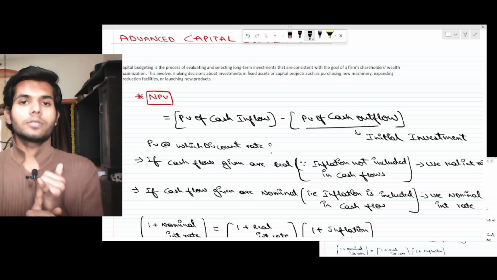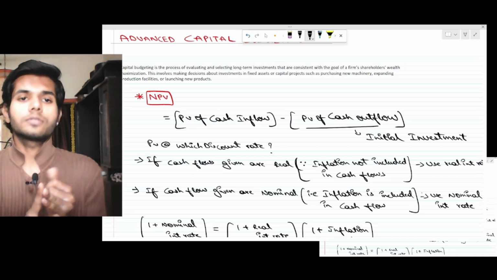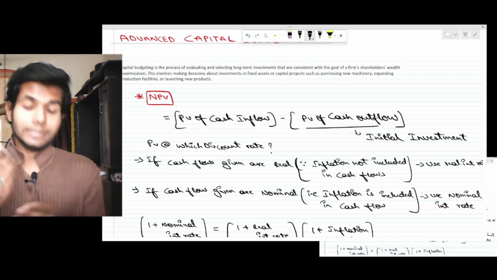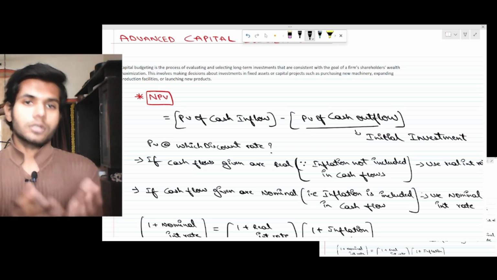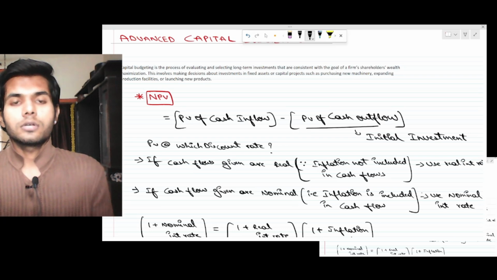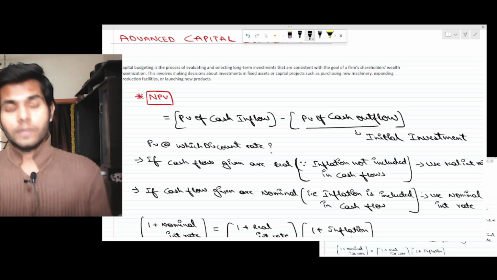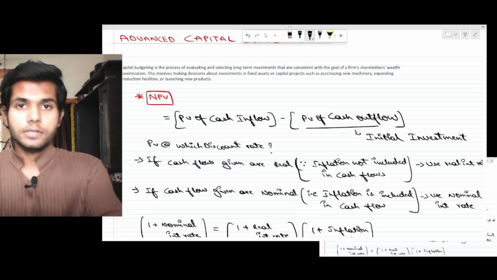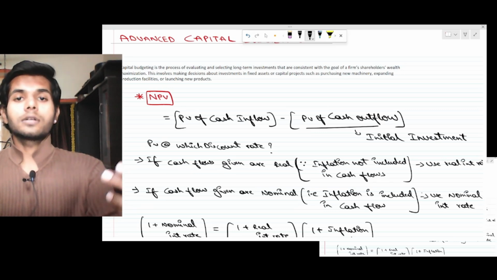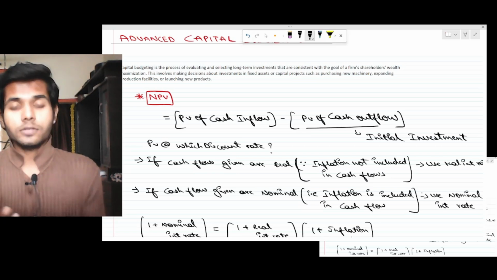Firstly, the concepts: you'll be getting an in-depth understanding of all the concepts, and then considering the examination perspective, I've even made question specific points for you. In fact, I've seen all the questions and I've made these accordingly as well. So it covers both the concepts and the question oriented side. Once we're done with this revision session on advanced capital budgeting, we'll be dealing with all these questions. By all the questions, I mean, you people tell me what questions you want me to discuss.